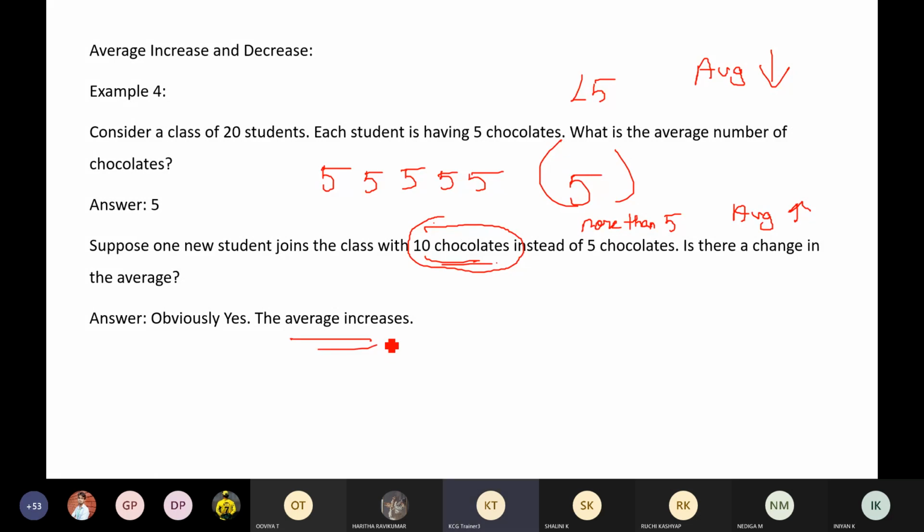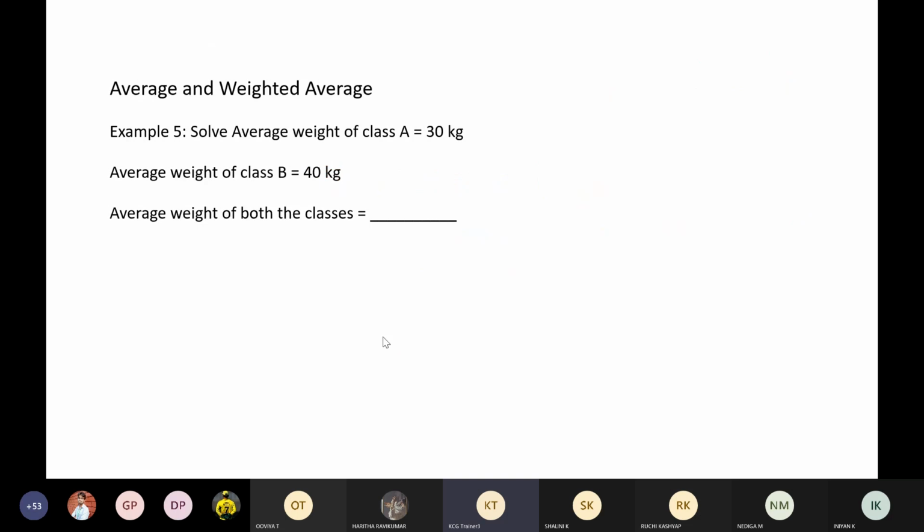Excellent, people. Superb. So this is a basic concept which you are supposed to understand. Now here's my next question. Let's see how many of you guys are able to see this through. The average weight of class A is 30 kg. The average weight of class B is 40 kg. What is the average weight of both the classes put together?